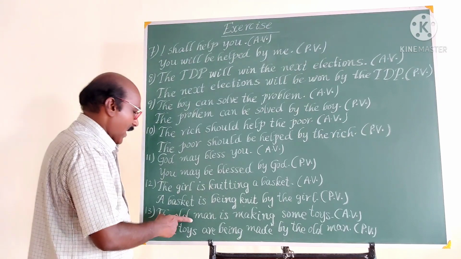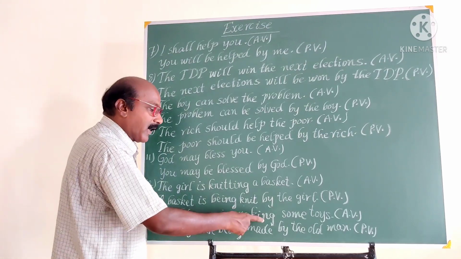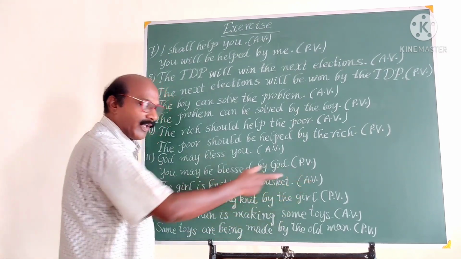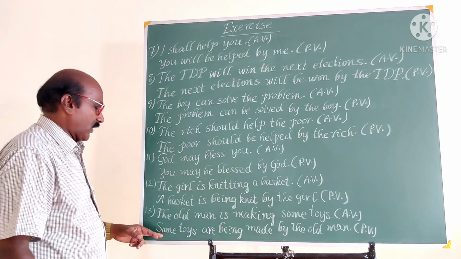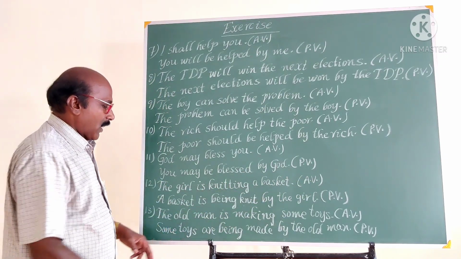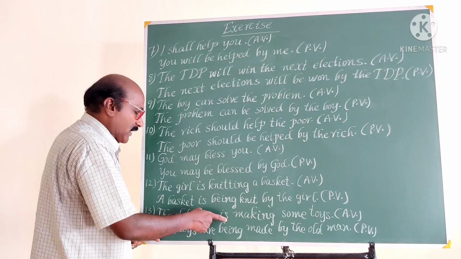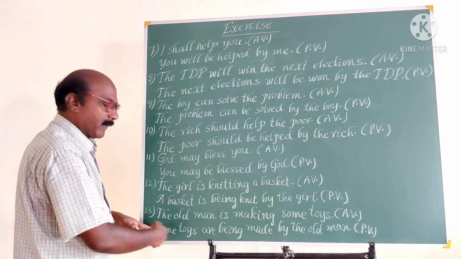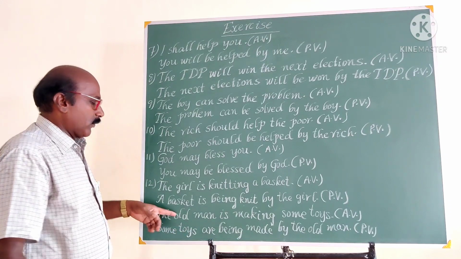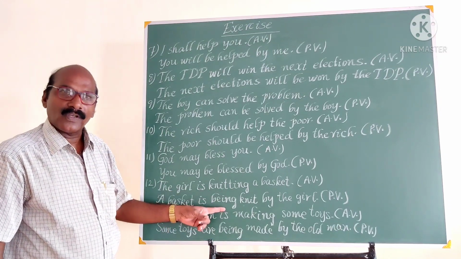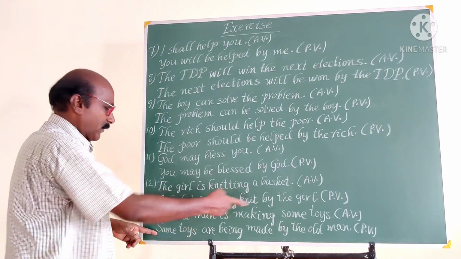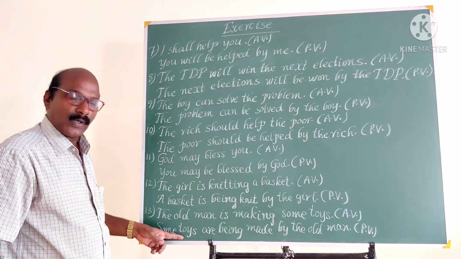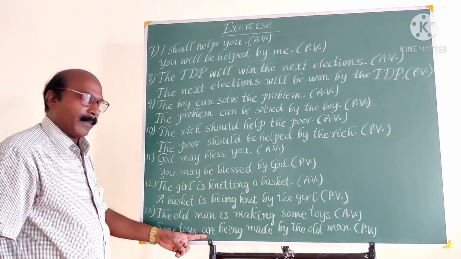Next one. The old man is making some toys. The old man is the subject, is making, verb, some toys, object. Object becomes subject, some toys. And though that be form is here, we have to use are here because the subject becomes plural. Here the old man is singular, so is. Here when object becomes subject, the subject becomes plural. So use a plural be form.